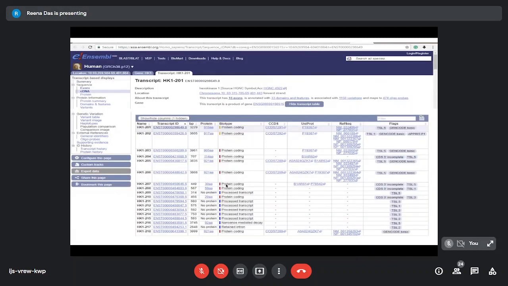So about this particular variant, hexokinase 1 actually has multiple isoforms. And this is just to show that sometimes you can end up missing some of the variants, because our question was why did we miss the variant when we did the targeted NGS, and we got the mutation in the exome sequencing.